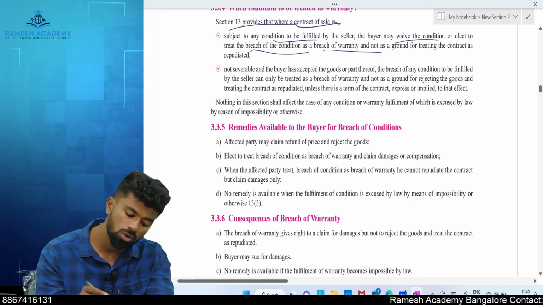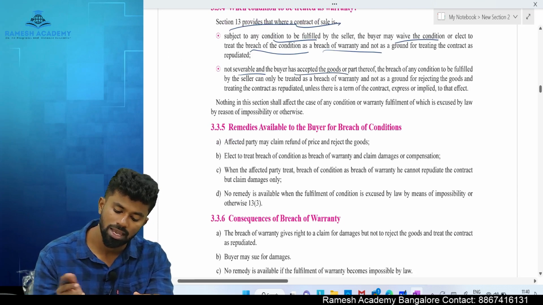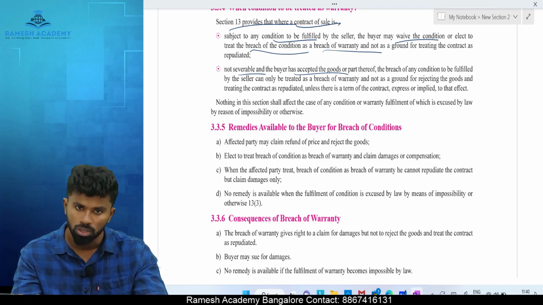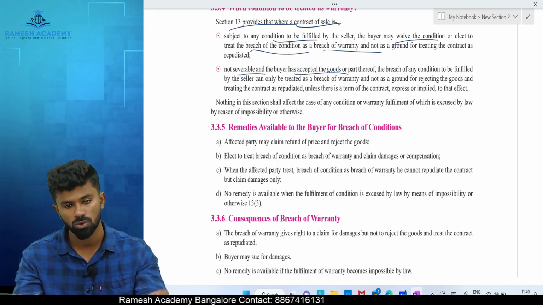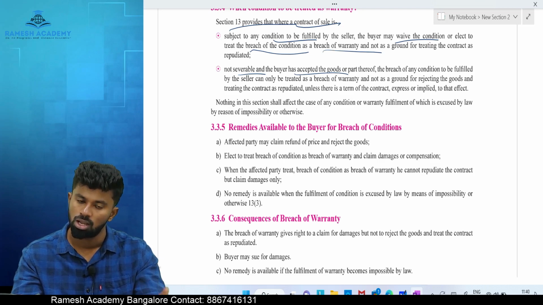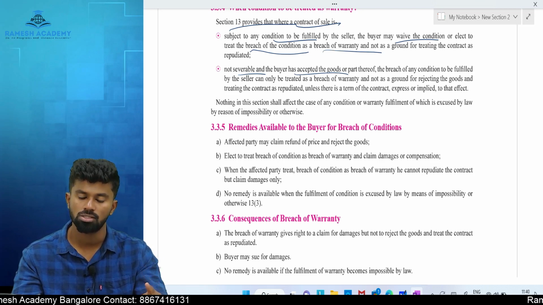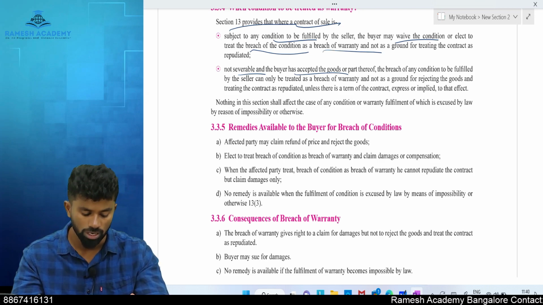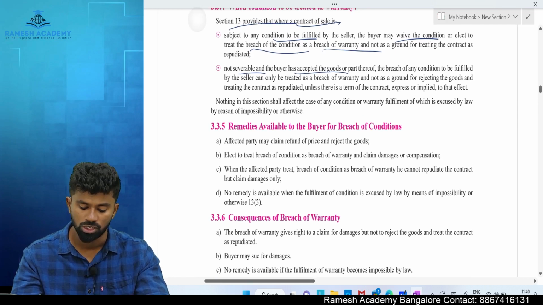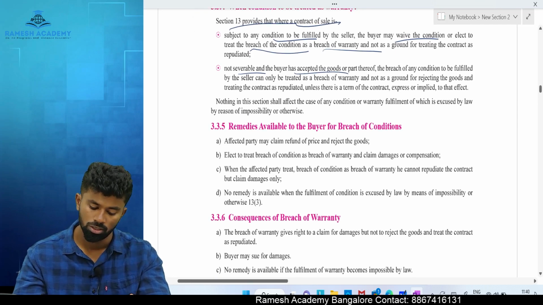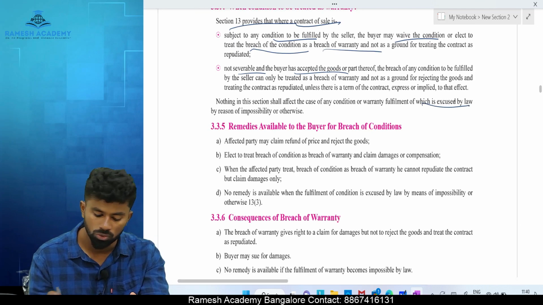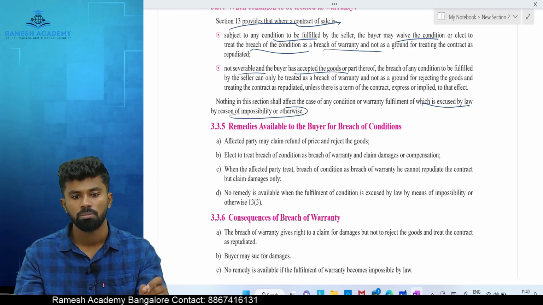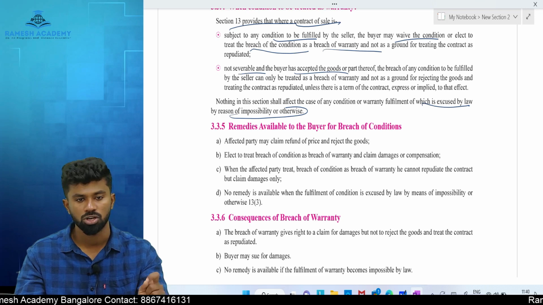Second one, if the contract is not severable and the buyer has accepted the goods or part thereof, once you accept the goods, you can't cancel it later. So, if the contract is non-severable and the buyer has accepted the goods, in that scenario, a breach of condition becomes breach of warranty. And the next one is where the performance of a condition is excused by the law, due to the reason of impossibility, supervening impossibility. In that scenario also, a breach of condition can be considered as a breach of warranty.